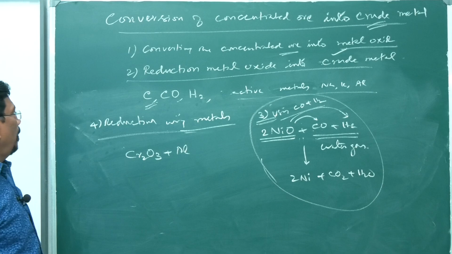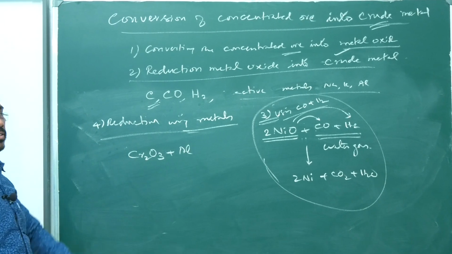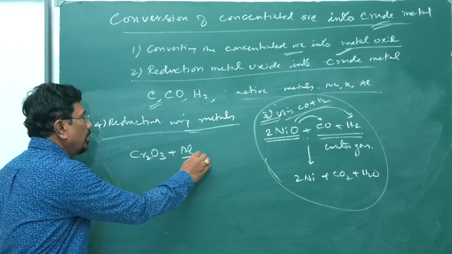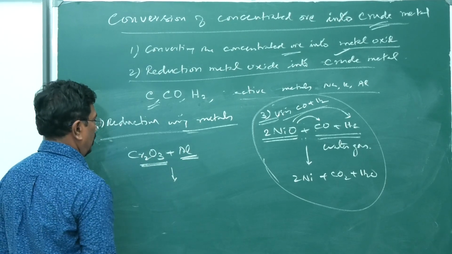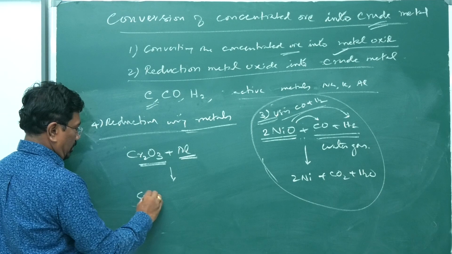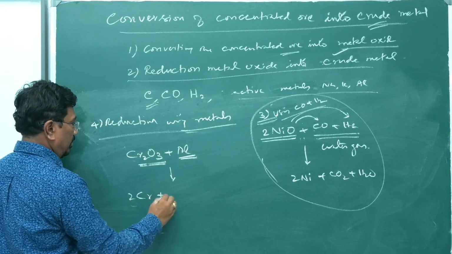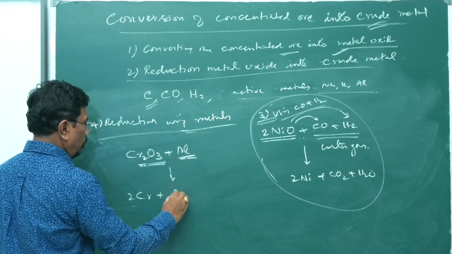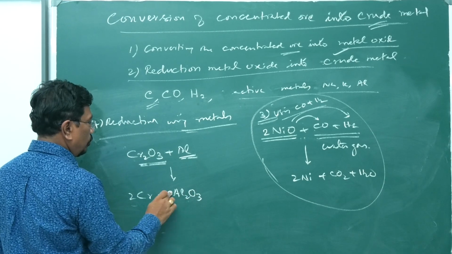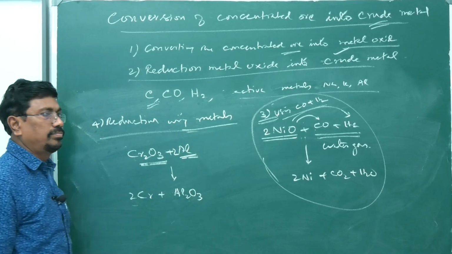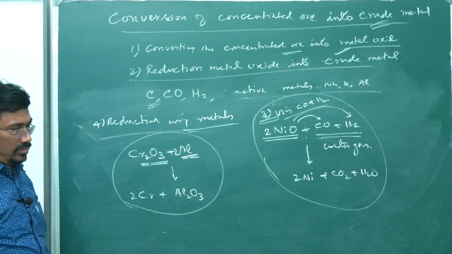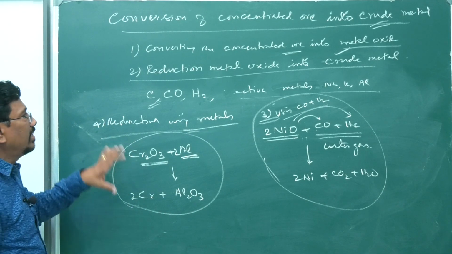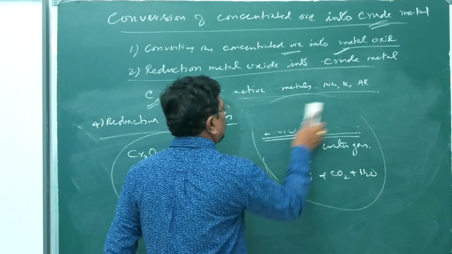Now, metal. Very, very important reduction. Aluminium can reduce chromic oxide into chromium. How? Cr2O3 plus 2Al gives 2Cr plus alumina, Al2O3, a balanced equation. But it is not so simple as I have written here. It is somewhat tedious. What we have to do?